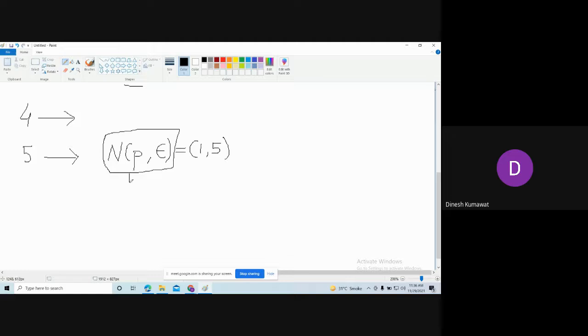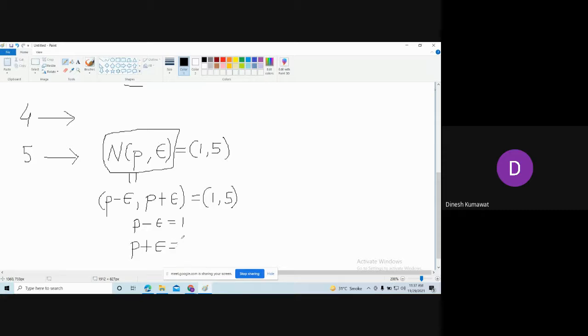So how can I write this neighborhood? This is equivalent to the interval (P minus epsilon, P plus epsilon). On the right hand side we have (1, 5). So you just need to compare. So this gives me P minus epsilon is 1 and P plus epsilon is 5.